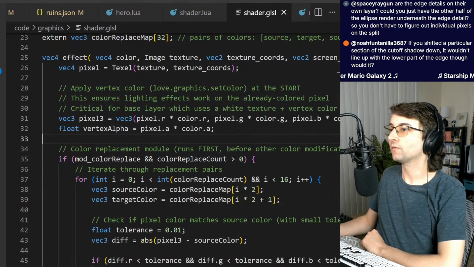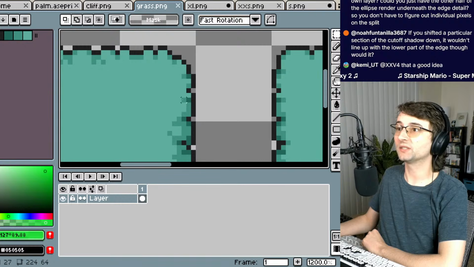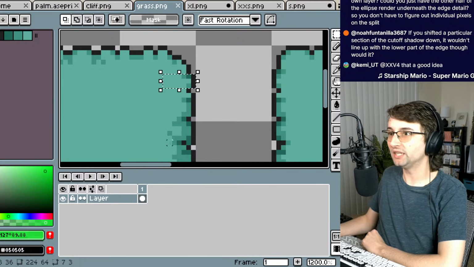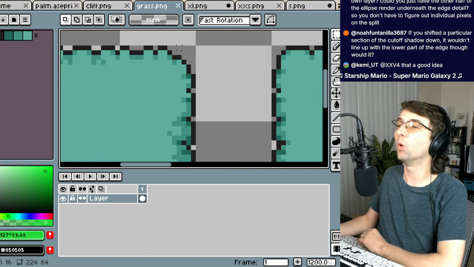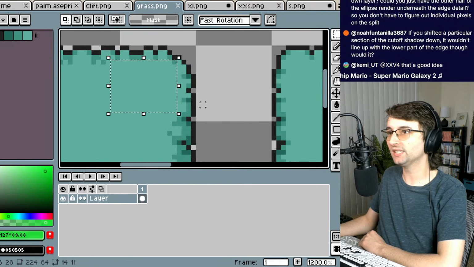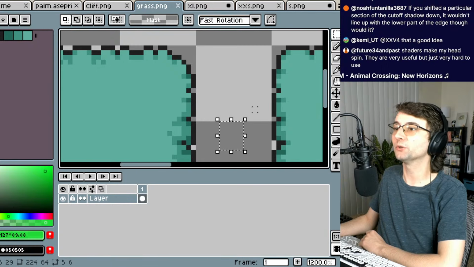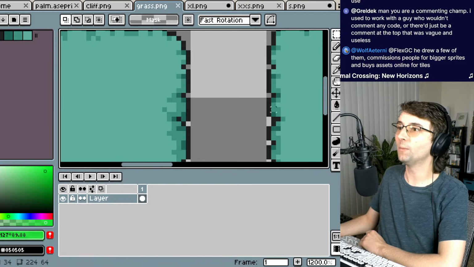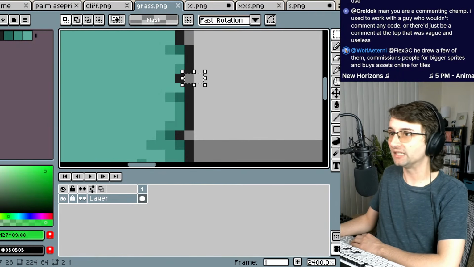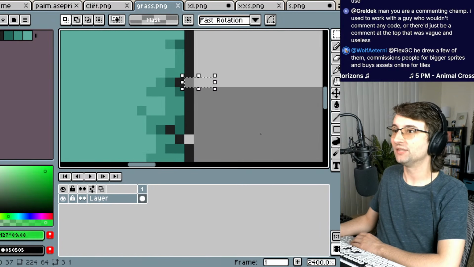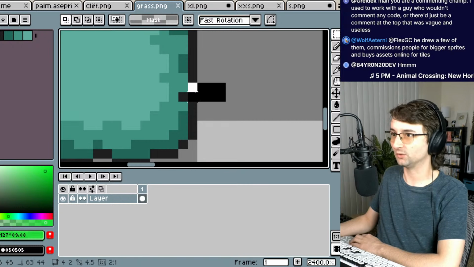For example, in our grass tiles, these pixels here have an opacity of 1, or 255. And then these pixels here are 0 opacity. There is no pixel opacity at all here. It's just empty space. And that applies to these notches too. These pixels are just opacity 0 pixels.